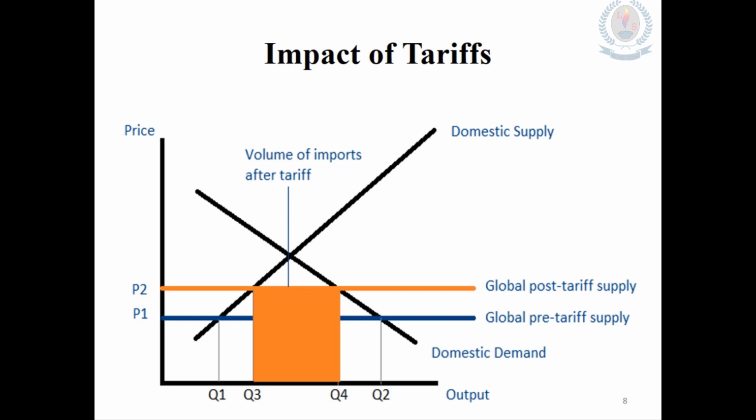Therefore, the price is going to increase from P1 to P2. So there will be a decrease in demand from the domestic market. So you can see the entire volume of imports after the tariffs.